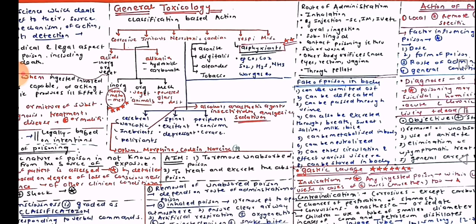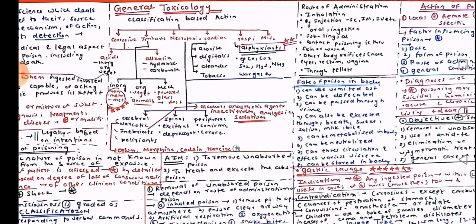In acids, we have inorganic. Examples of inorganic acids are sulfuric acid, hydrochloric acid, and nitric acid. Organic acids have acetic acid, salicylic acid, oxalic acid, and vegetable acids have hydrocyanic acid and cyanides. Now, alkalis, hydroxides. We have different hydroxides of sodium, potassium, and ammonium, and carbonates of sodium, potassium, and ammonium.